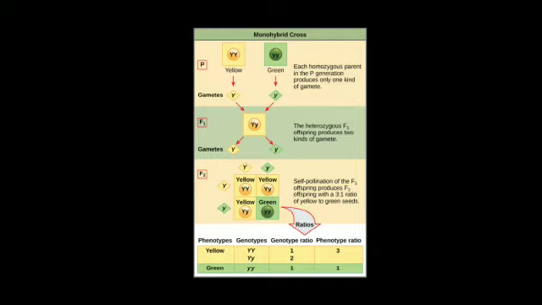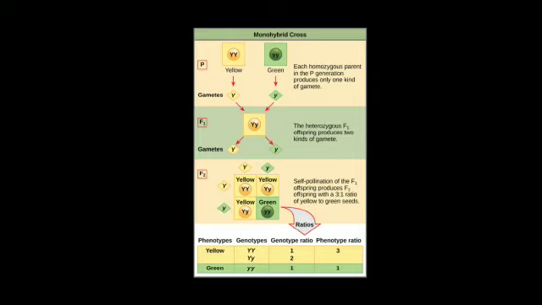and of the offspring of the F1 generation, 3 are yellow and 1 is green. If we talk in phenotypic ratio, the phenotypic ratio of the F2 generation is 3:1. Why is it 3:1? Because 3 offspring are of yellow color and 1 is of green color.